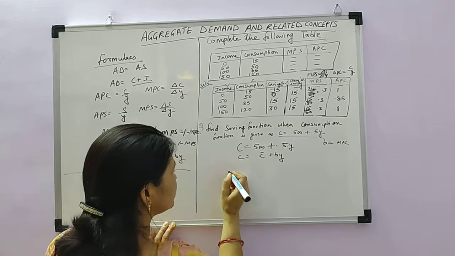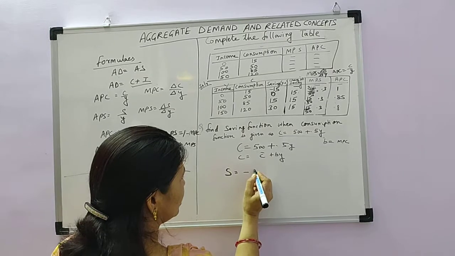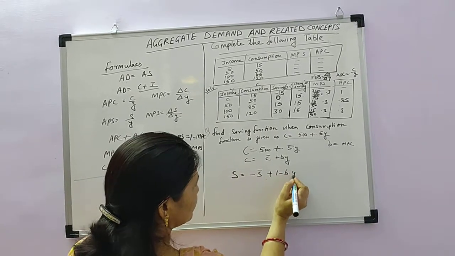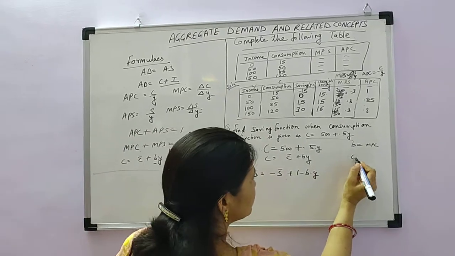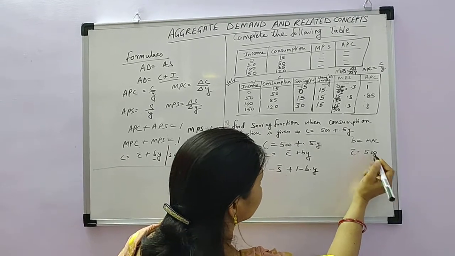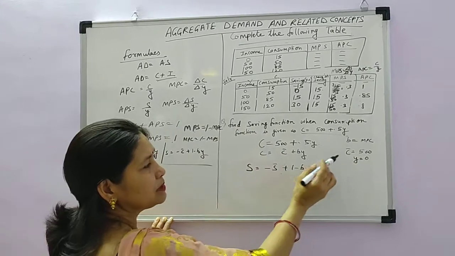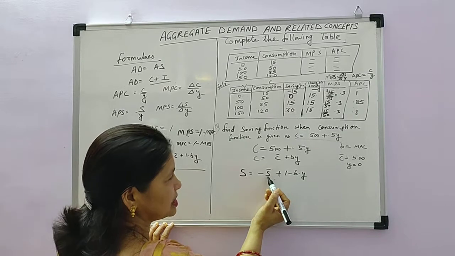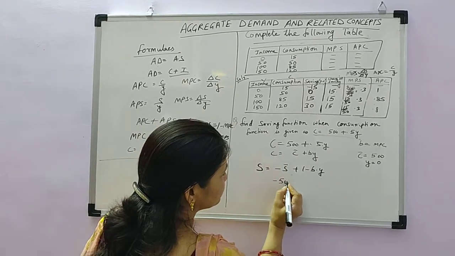So what is the saving equation? The saving equation is S is equal to minus C bar plus 1 minus b times Y. So minus C bar, you know what it is? Whatever is your autonomous consumption. Here autonomous consumption is how much? 500, when Y is equal to 0. When our income is 0, autonomous consumption is 500, that is from your negative saving. So this will be minus C bar. So whatever is your 500, this will be minus 500.